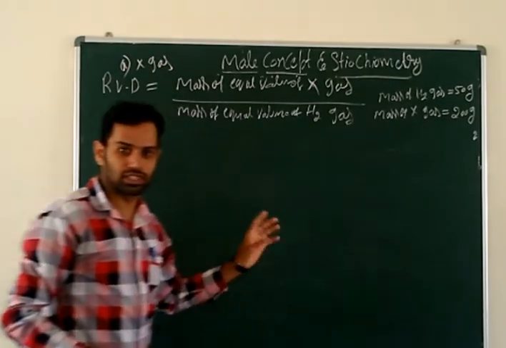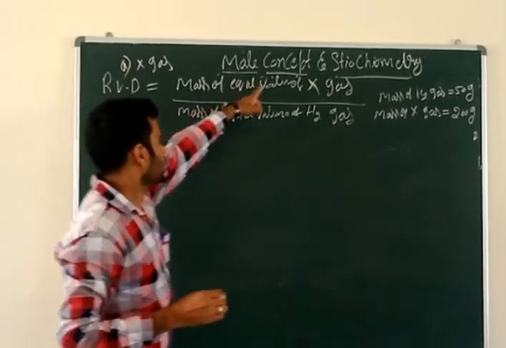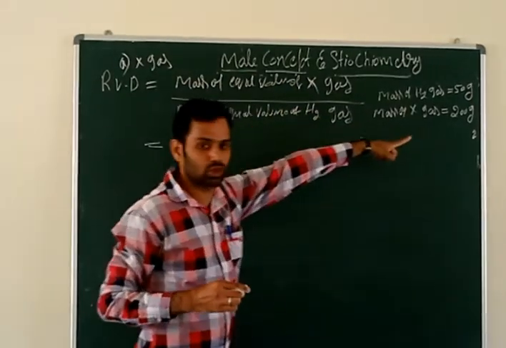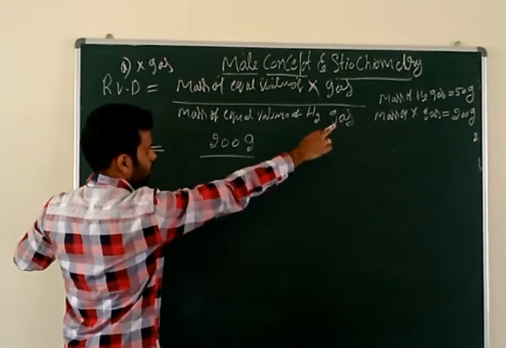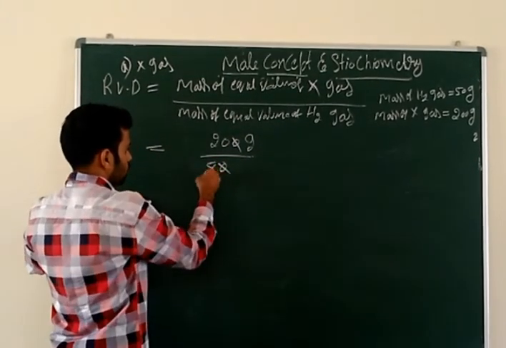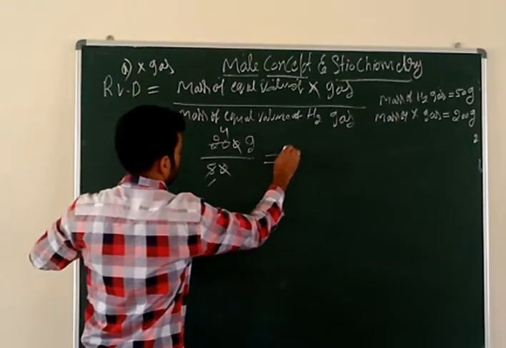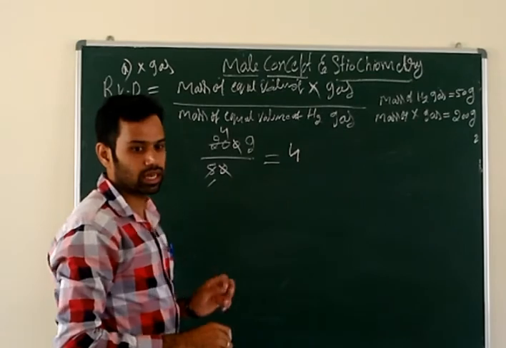Just substitute the values, that's it. So mass of an equal volume of X gas, that is 200 gram, divided by the mass of hydrogen gas, that is 50 gram. The zeros will cancel. 5 1s are 5, 5 4s are 20. Your answer will become 4.